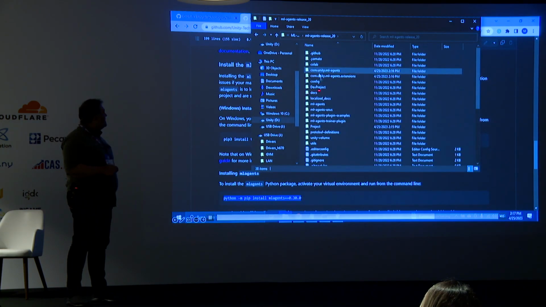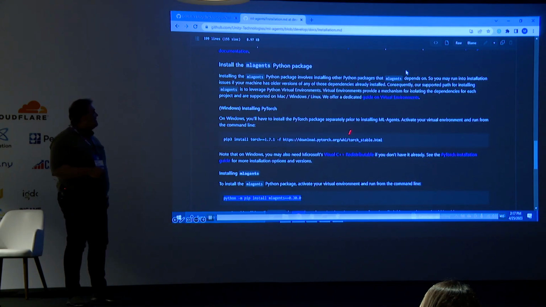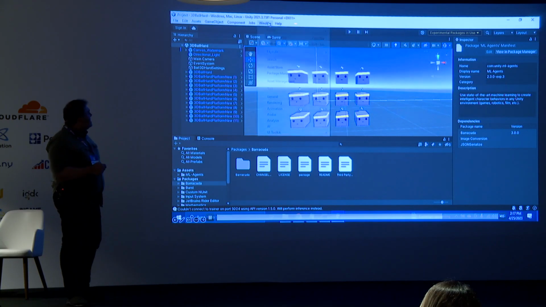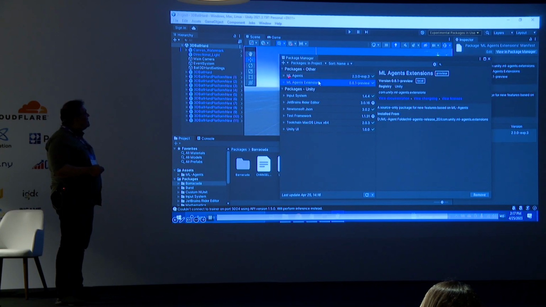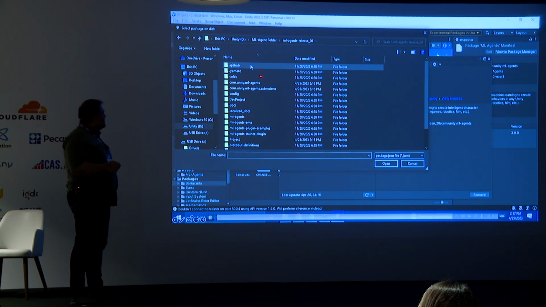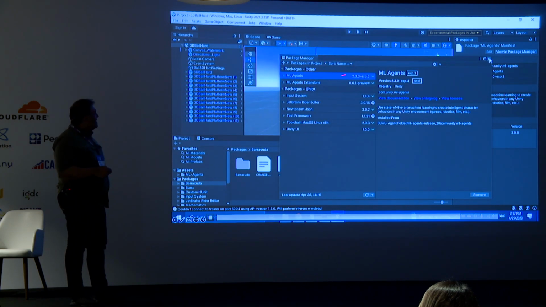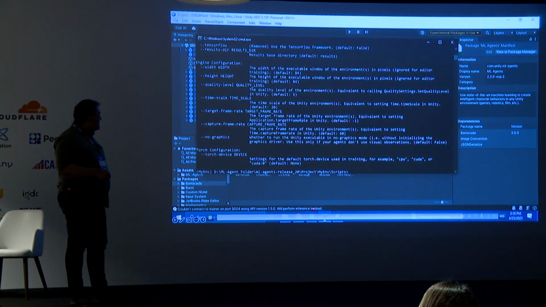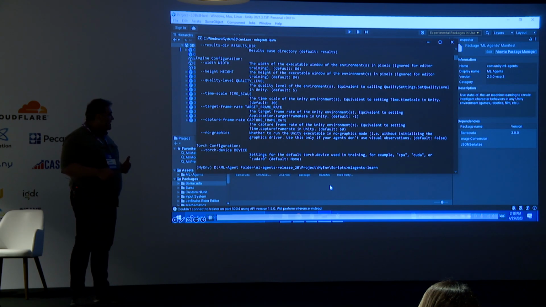We can go to the Unity side and open up this project folder in the Unity editor. The next step is to go to the Package Manager and install these two packages, ML-Agents and ML-Agents Extension. They're already located in the GitHub repository, so you can just install from disk, from the repository you already cloned from the Unity GitHub repository. After installing this, you can just run mlagents-learn, and this is how we start machine learning in Unity.